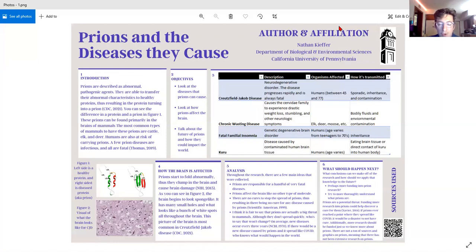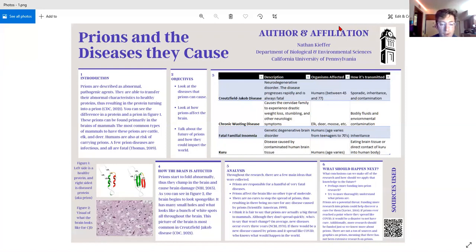And the last one I put down was Kuru, which is the most rare out of all of them. It is a disease caused by contaminated human brain tissue. So cannibalism in this case is how you get it. And it's any human, and there's not really an age range because it comes from that human brain, and it is transmitted through, like I said, eating that brain tissue, or it can be in direct contact of Kuru. So if someone has Kuru and they somehow get into a cut of someone else, that person could get it as well.